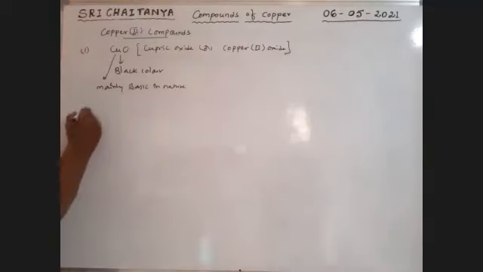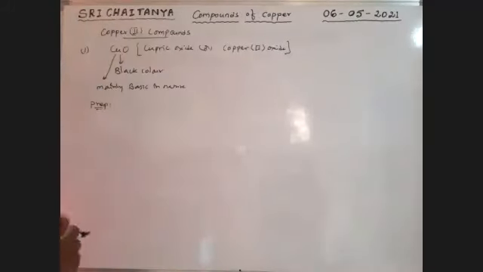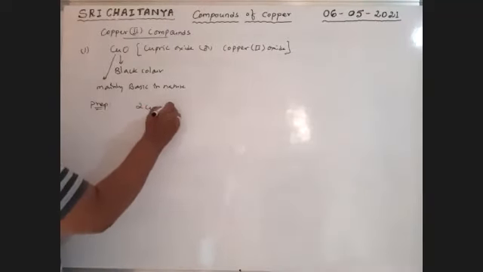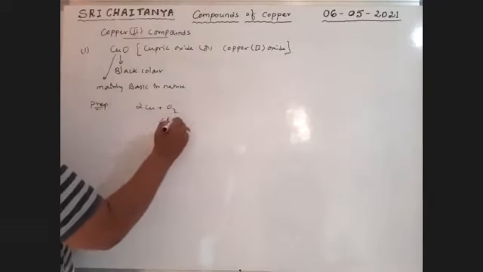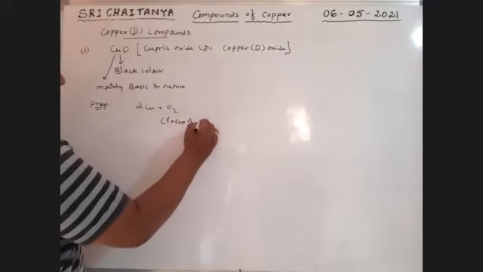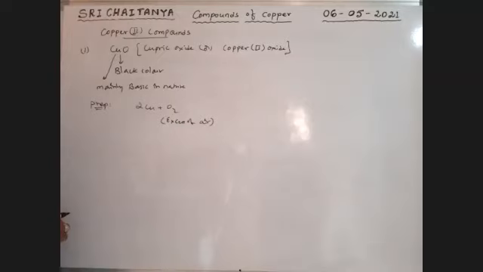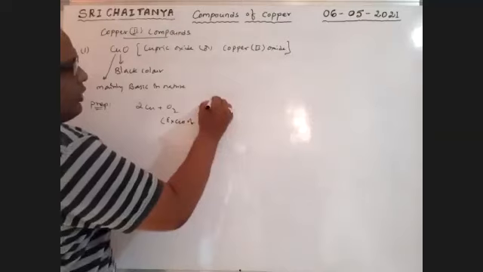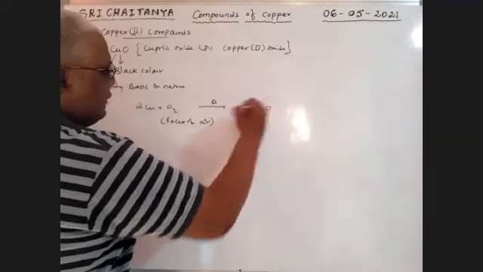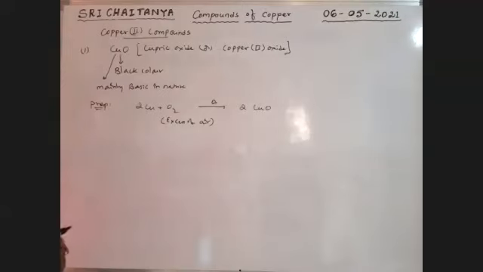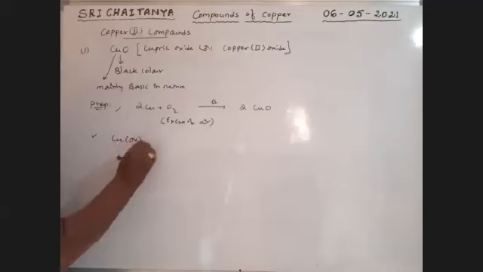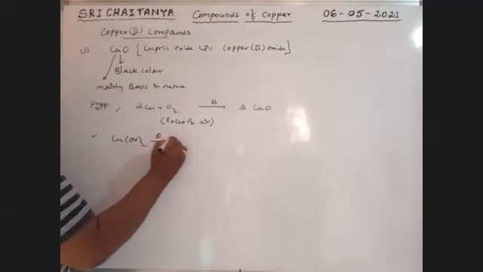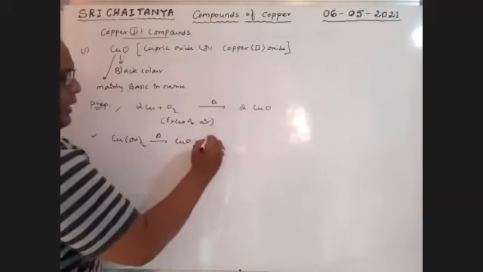Now, preparation methods. 2Cu plus O2, that oxygen is from air, on strong heating gives 2CuO. Next, cupric hydroxide, Cu(OH)2, on strong heating gives CuO plus H2O.